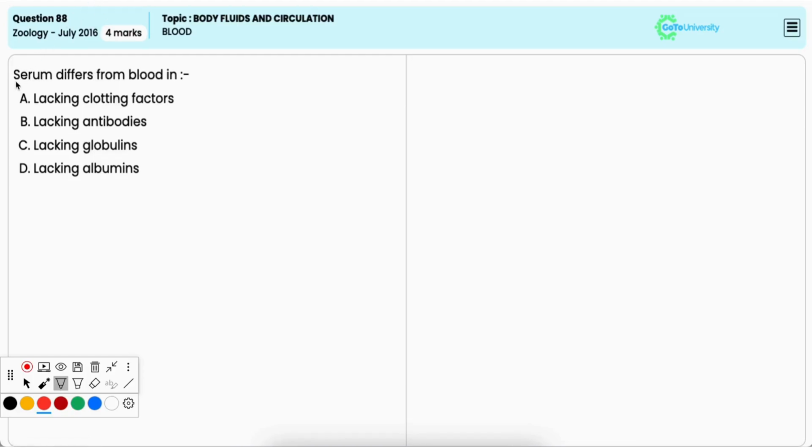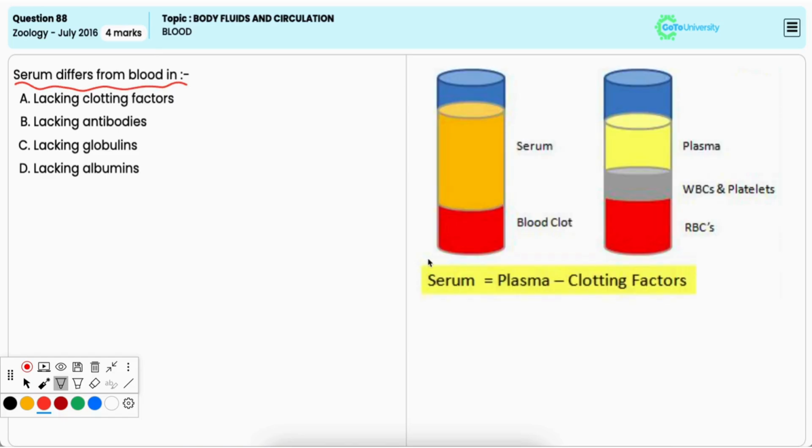Serum differs from blood in option A, lacking clotting factors. Serum is the liquid portion of the blood after it has clotted, and it differs from blood plasma because it lacks clotting factors such as fibrinogen, which are consumed during the clotting process. So, blood in its whole form contains both clotting factors and serum components. Hence, it is the correct option.